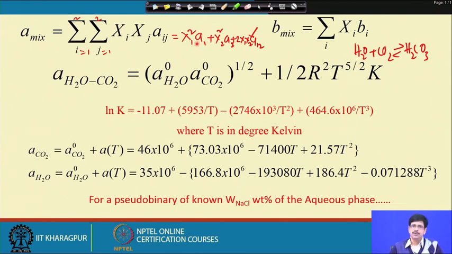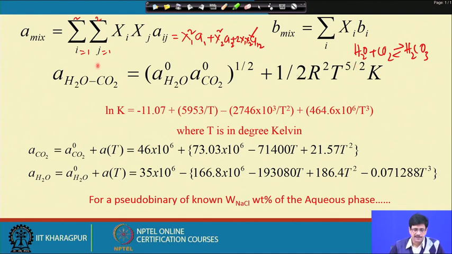Now, we are considering a pseudo binary. So this water is not pure water, it is charged with sodium chloride. So this A of the first non-ideal term for water needs to be refined to take into consideration the weight percent NaCl, which has also been done. Taking a simple case of water and carbon dioxide, let us consider a situation where NaCl is 0. So this will be the pure A term for water and the pure A term for carbon dioxide, and they are expanded in this way.